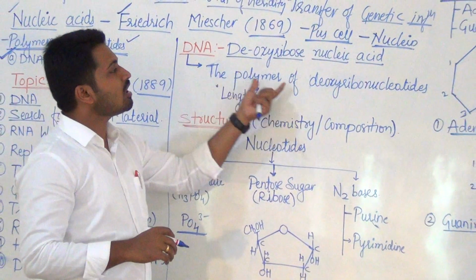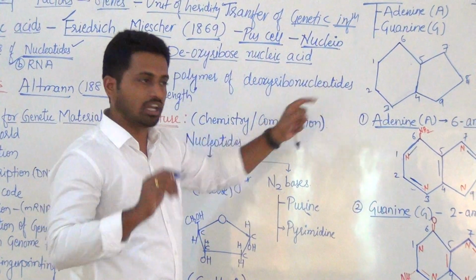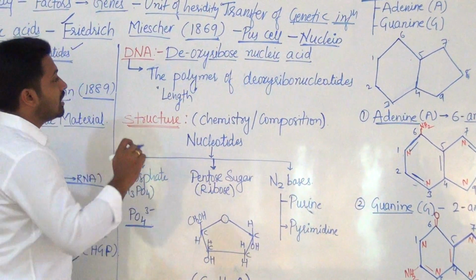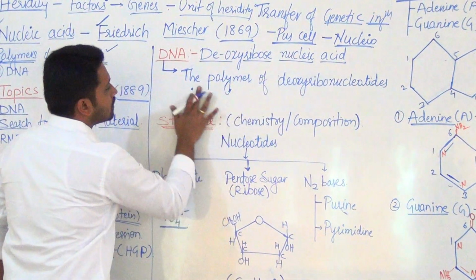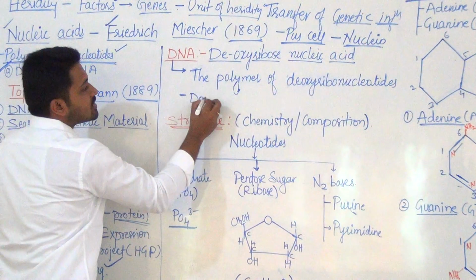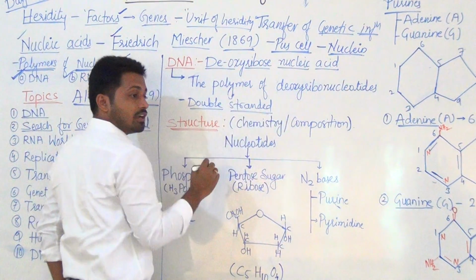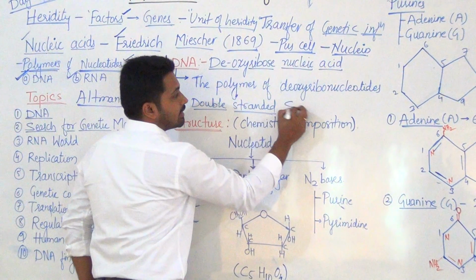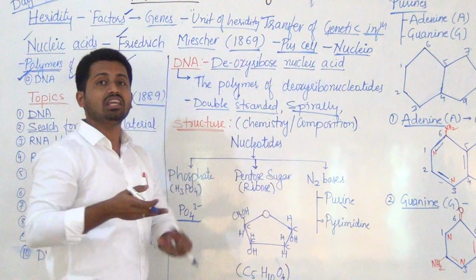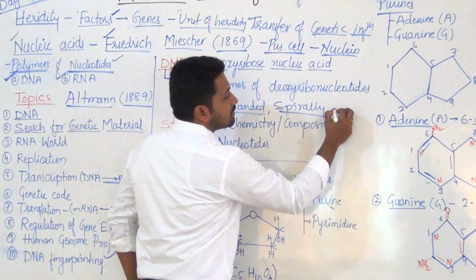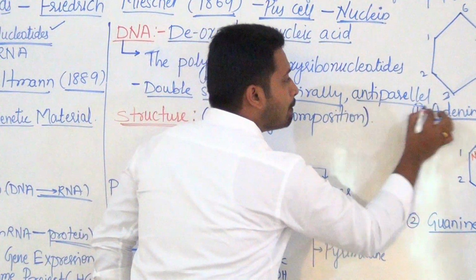It is the polymer of deoxyribonucleotides. Now, first remember here, DNA is a double-stranded molecule, and the two strands are arranged spirally to each other. Another important point, both of them are anti-parallel to each other.